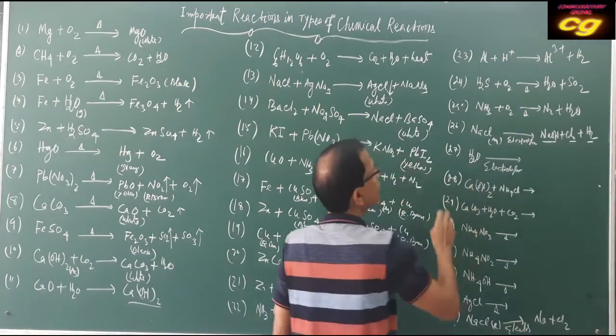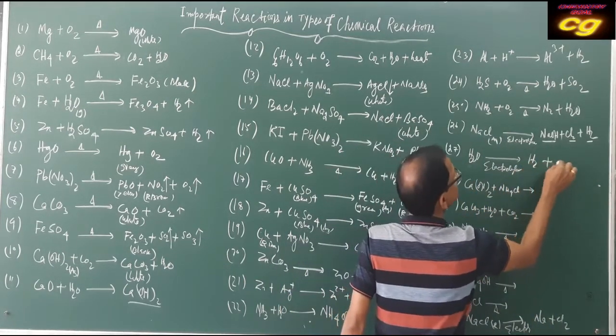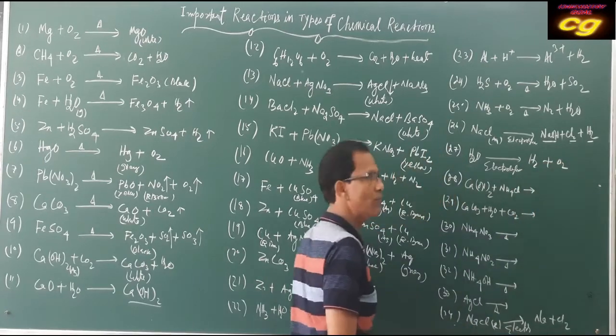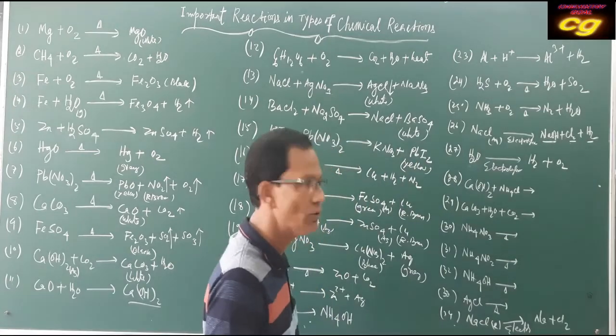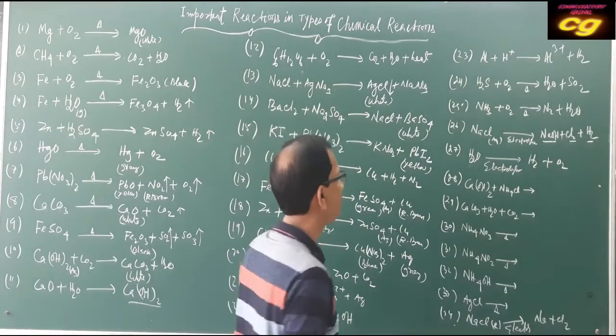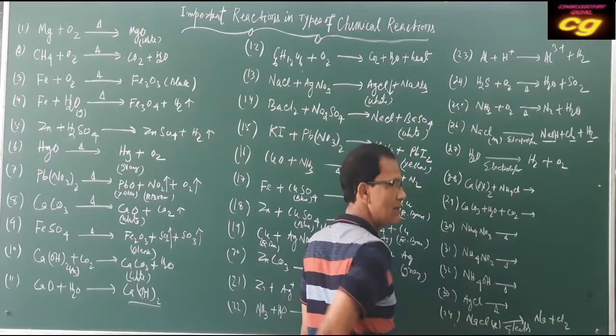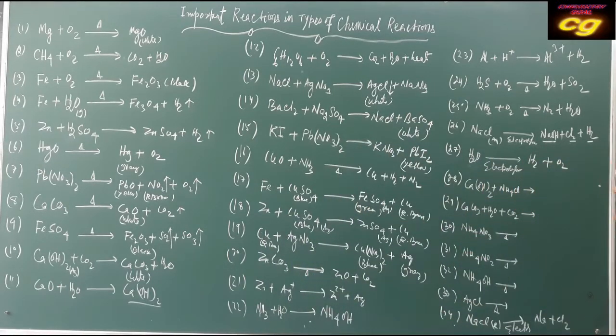Water undergoes electrolysis to produce hydrogen and oxygen. Hydrogen is produced at the cathode and oxygen is produced at the anode. That is also electrolysis, a decomposition reaction. Calcium hydroxide plus ammonium chloride, it is also what? Double displacement reaction, formation of calcium chloride and ammonium hydroxide, you can write, or ammonium hydroxide you can write as ammonia plus water.